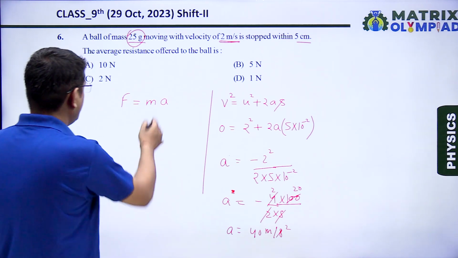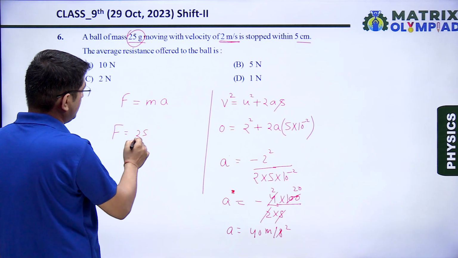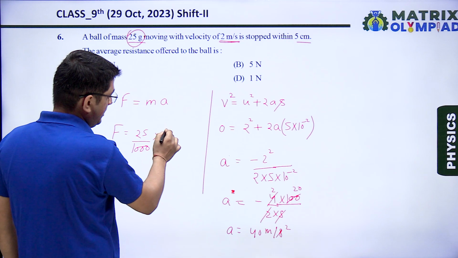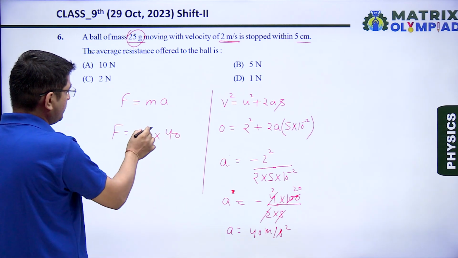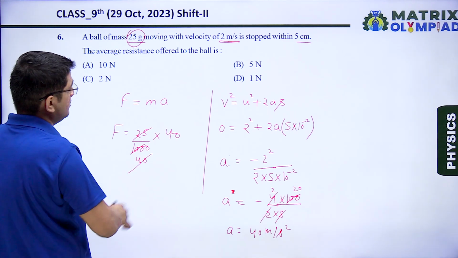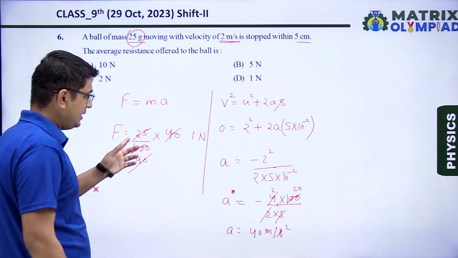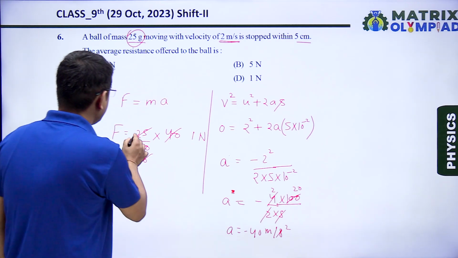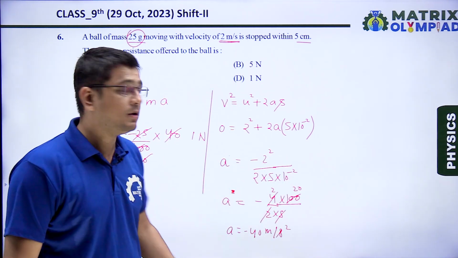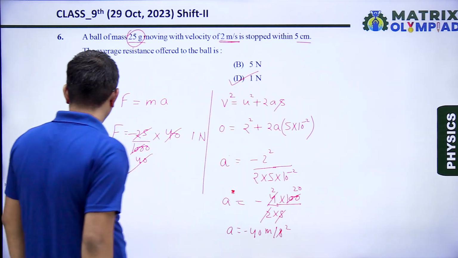So putting the value of acceleration, F is equals to mass, 25 gram, converting it into kg, dividing by 1000, multiplied by 40. On solving this, resistive force will become 1 Newton. The negative sign indicates that the direction of this resistive force is opposite to the direction of motion of the ball. So correct answer is option D, 1 Newton.